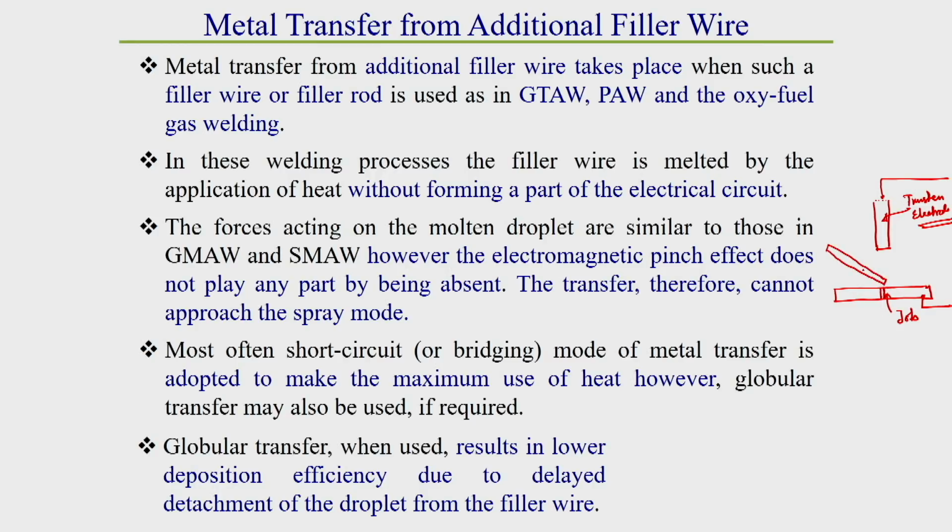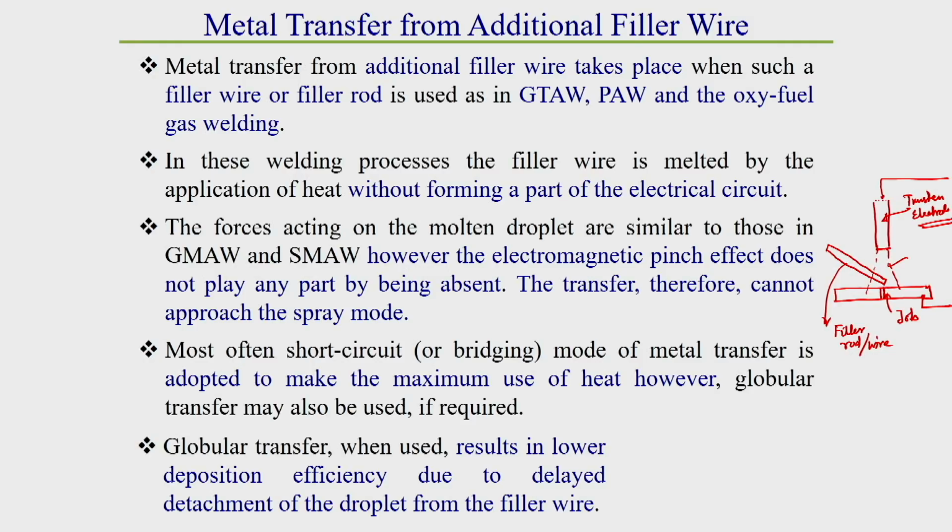This is generally called filler wire, or filler rod. This is heated by the arc, and due to this heating by the electric arc, this filler wire melts and is deposited over the welding region, then welding takes place. So here with this filler wire, some type of metal transfer takes place.